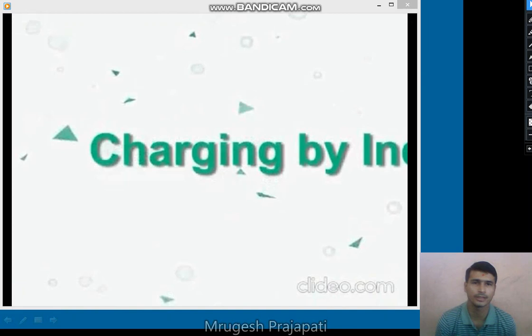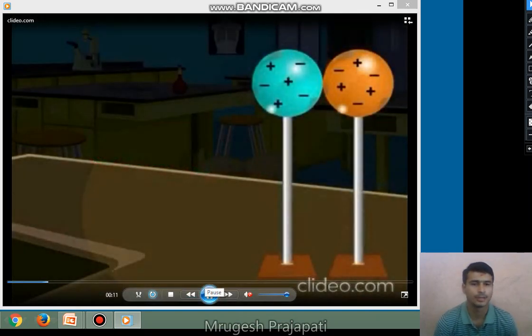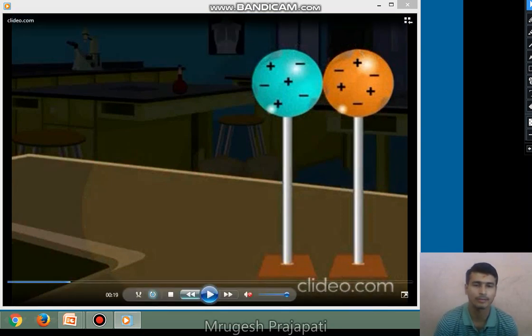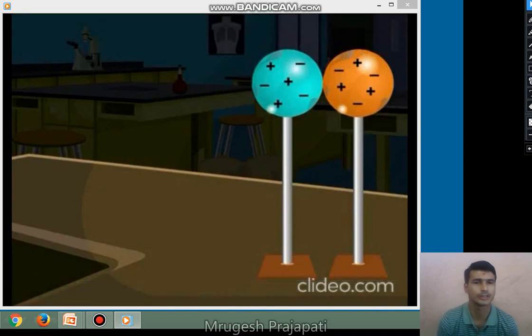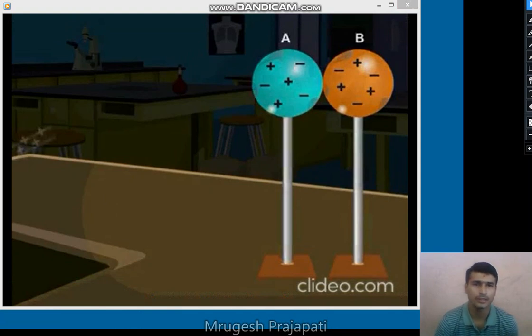Now let's see another method of charging by induction. For that we take two uncharged metallic spheres, placed on an insulating stand in such a way that both spheres are in contact with each other, sphere A and sphere B. In both spheres, equal amounts of positive and negative charge are there, so you can consider both spheres as uncharged, right?